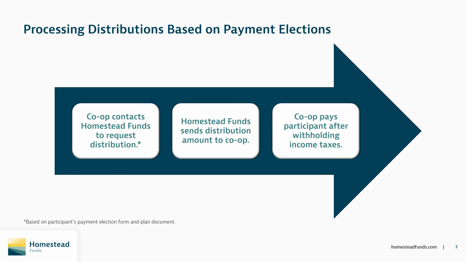So there's a payment election form that the co-op has in their files, but then there are also additional forms that the co-op will need to complete to start the withdrawal with Homestead funds. Since the assets belong to the co-op, Homestead will send each distribution amount requested to the co-op. The co-op will then pay the participant after withholding the appropriate income taxes, which we will discuss in a minute.